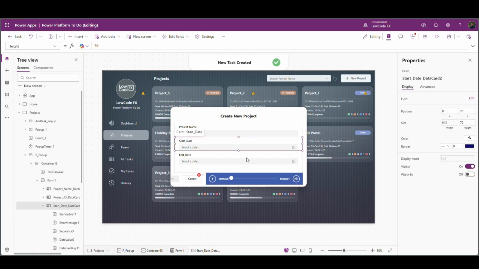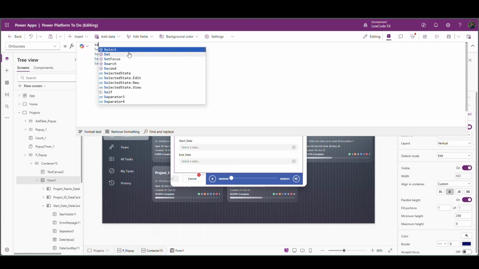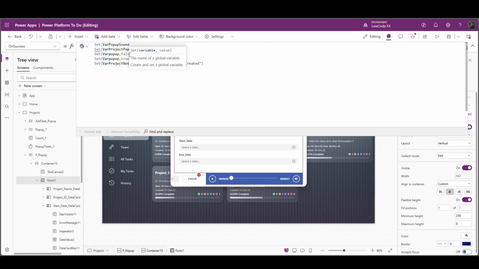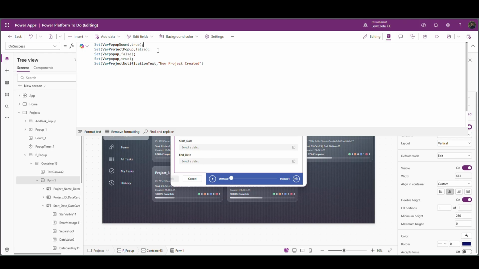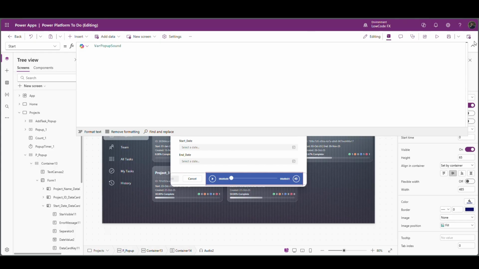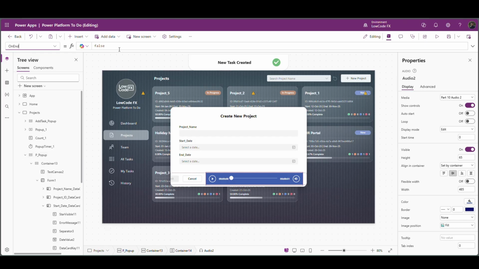This I will set on success of this form. So on success, set this variable true. I will copy this, and on end of this audio, on end I will make it false. Perfecto. And this width I will set it to 0.